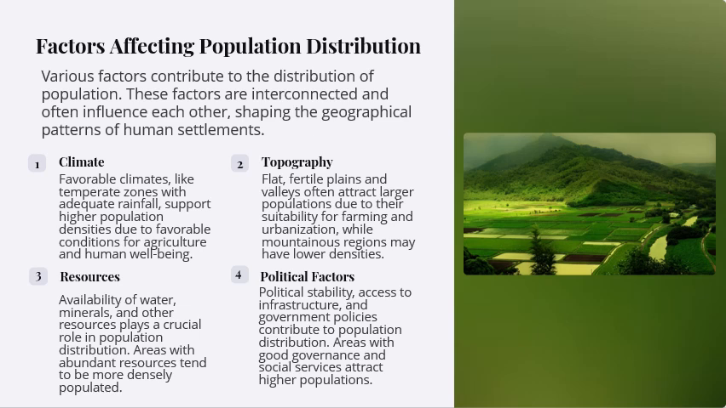The first thing is climate. If there is a favorable climate, good for agriculture, with a good temperature zone and rainfall, then the population will be higher.